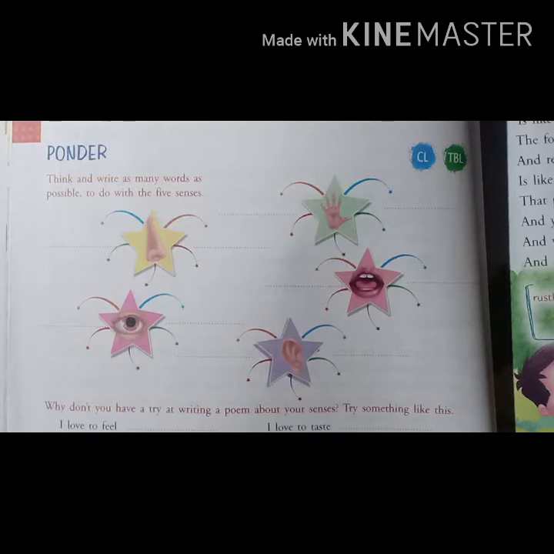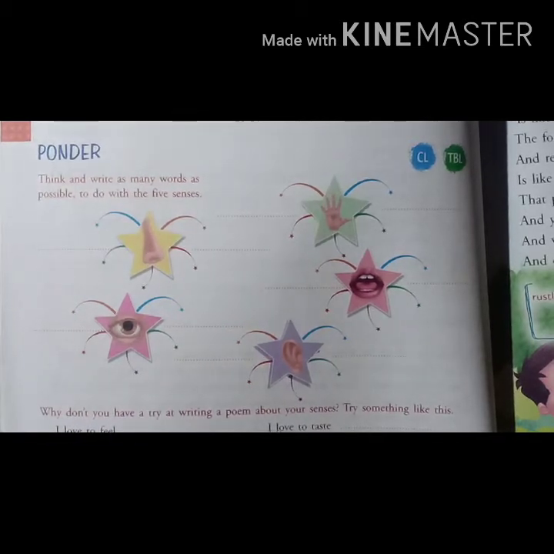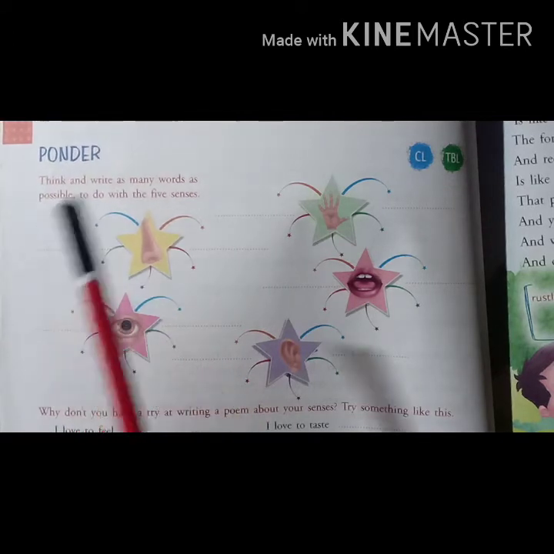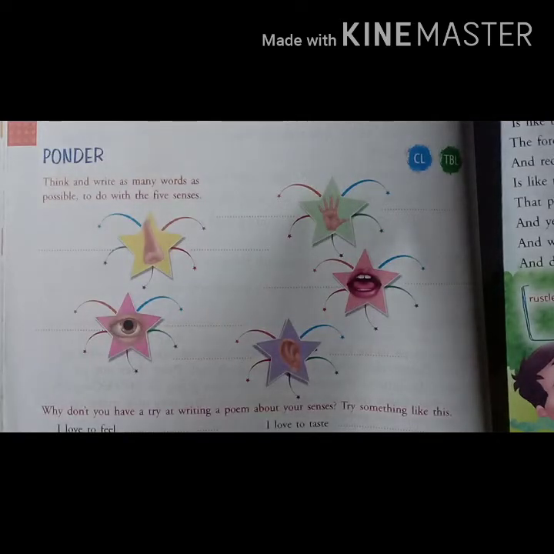So the first one is a picture of a nose. We know what the work of the nose is. What is the work of our nose? So you can write here, 2 blank spaces are given. First one is this and second is this one. So you need to write 2 things about the sense organ.